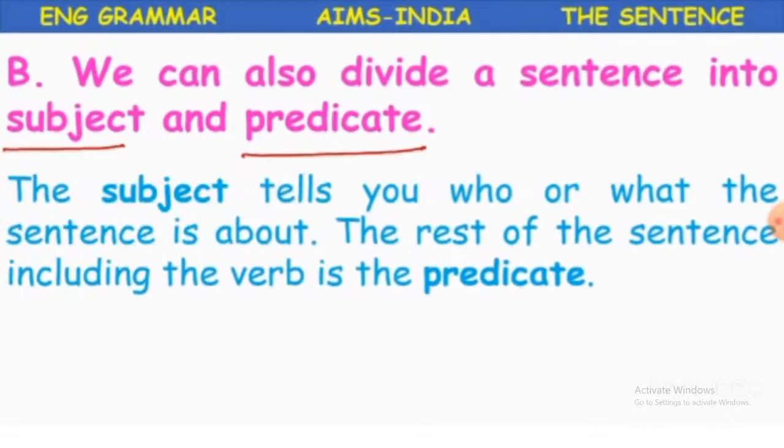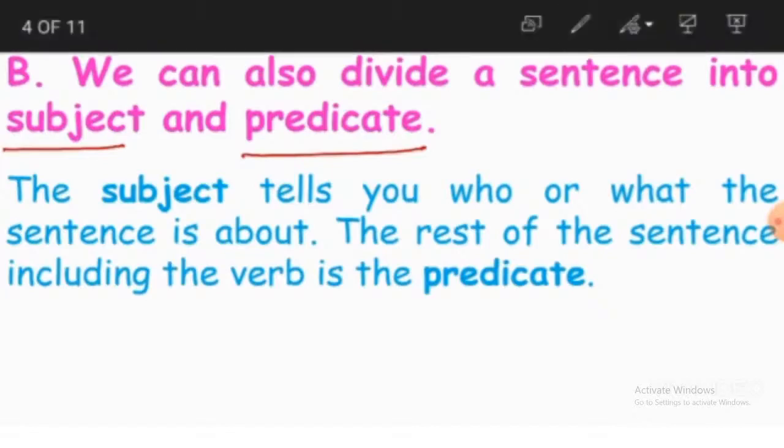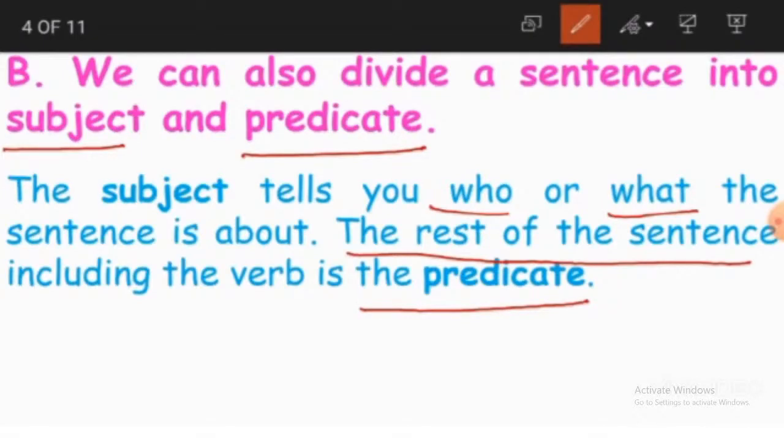The subject tells you who or what the sentence is about. The rest of the sentence, including the verb, is the predicate. So already we have discussed, what is the subject? The subject is going to tell about whom we are talking or about what we are talking. Who and what. And the rest of the sentence is going to be called the predicate, in which we have the verb.